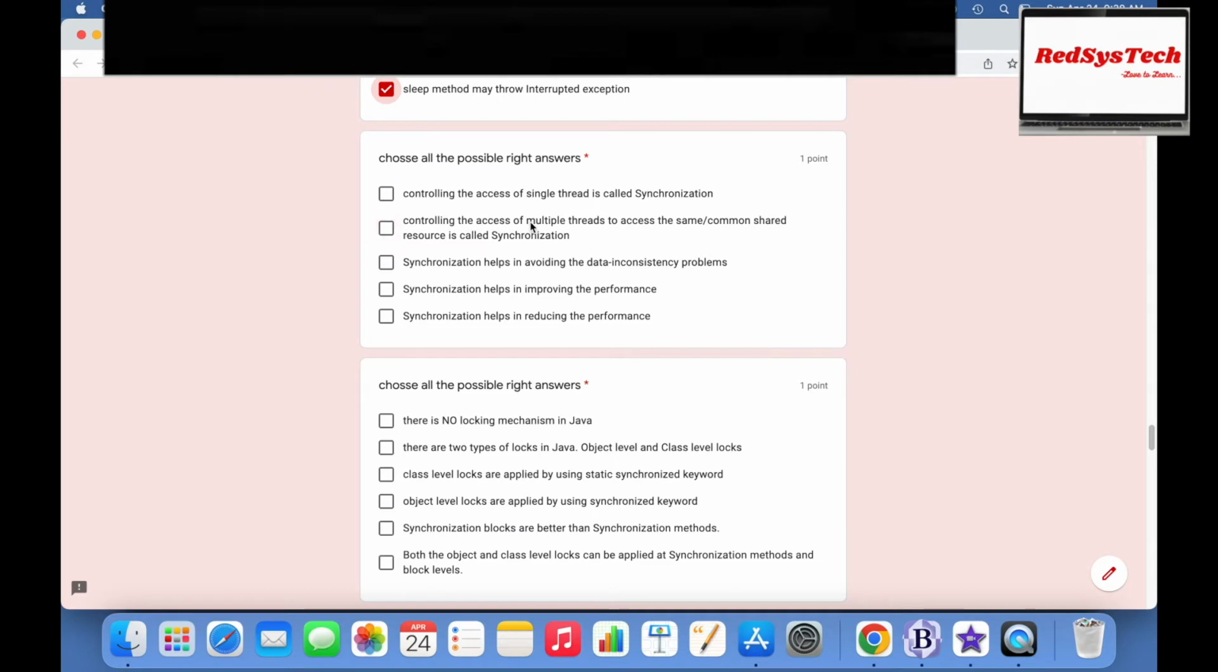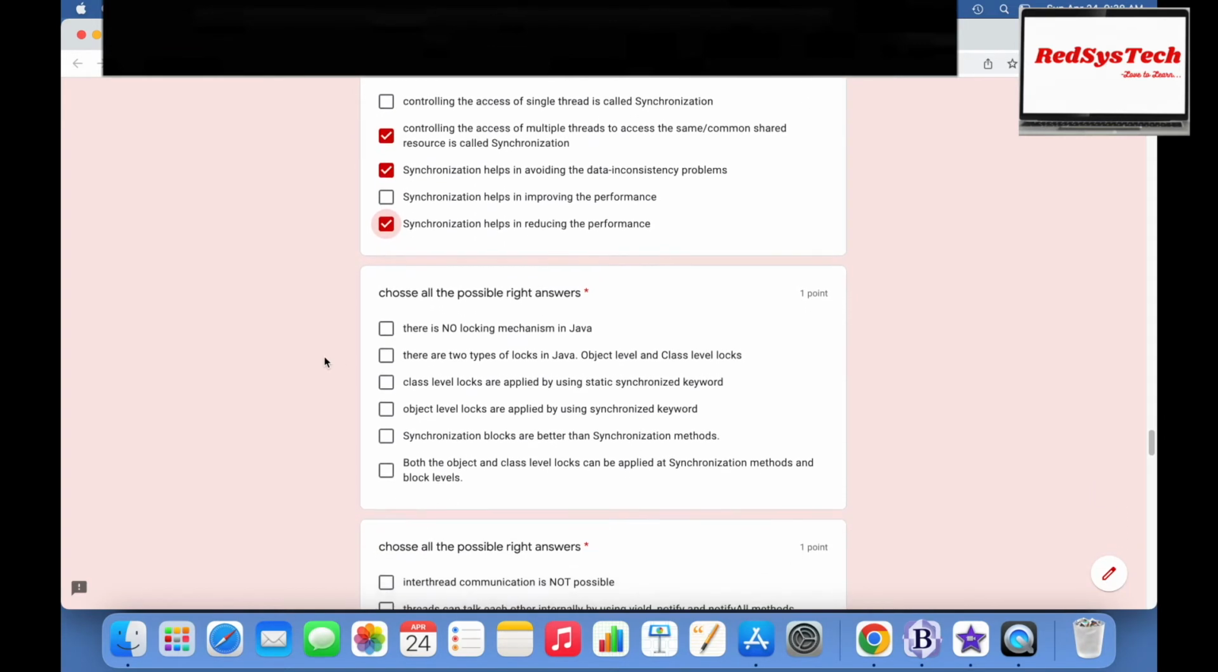Controlling the access of multiple threads to the same or common resource. Yeah, this is correct, right? Multiple threads, same or common shared resource. Synchronization helps in avoiding the data inconsistency problem. Is it correct? Yes, that is correct. Synchronization helps in improving the performance. No, if you use synchronization, there will be a reduction in performance, right? So these will be the answers, right?